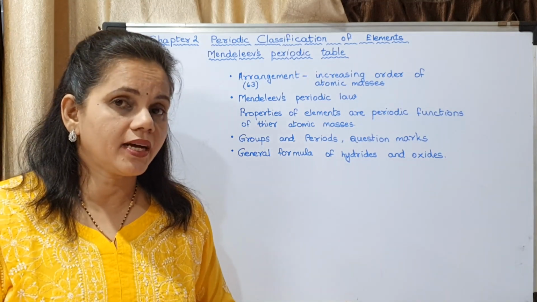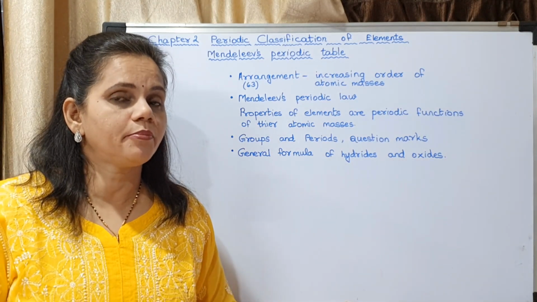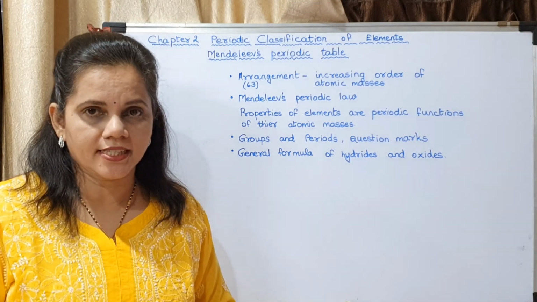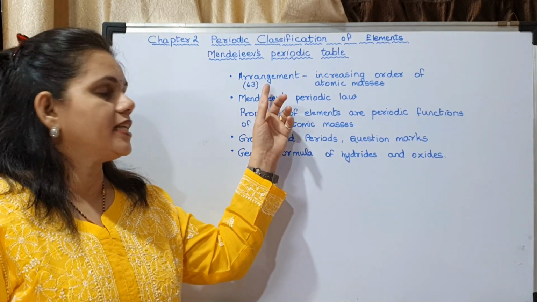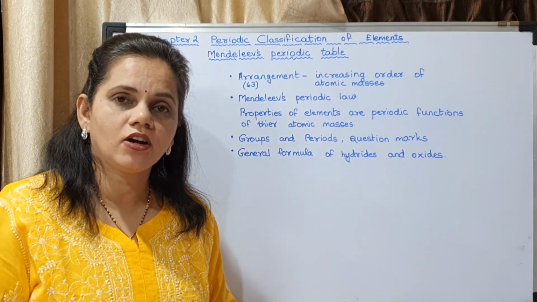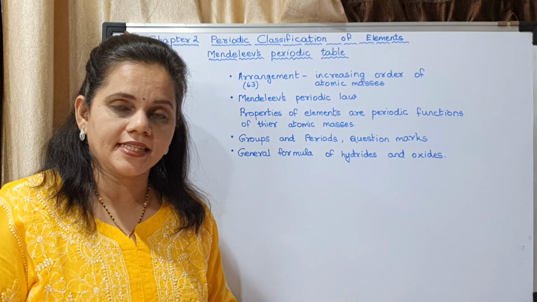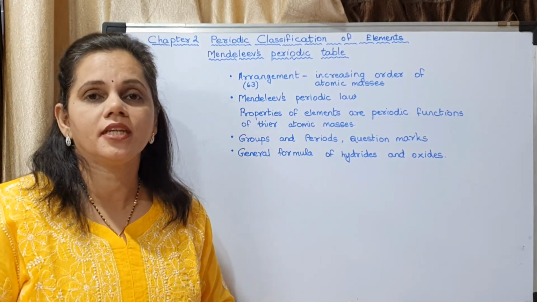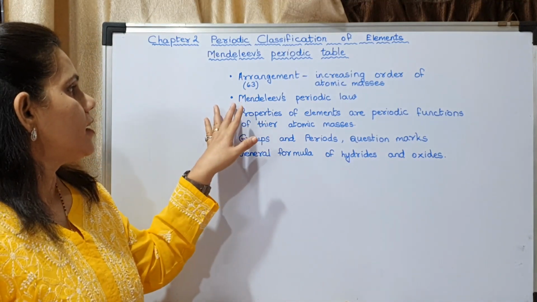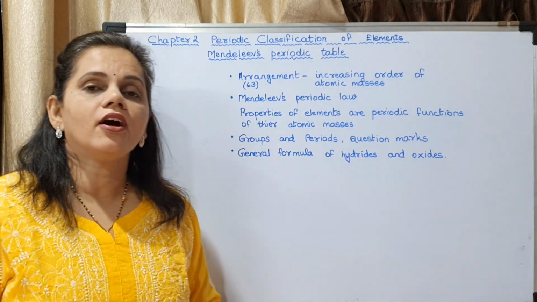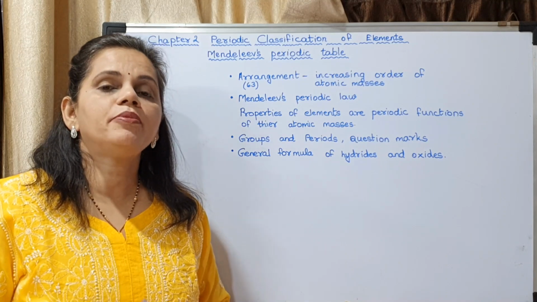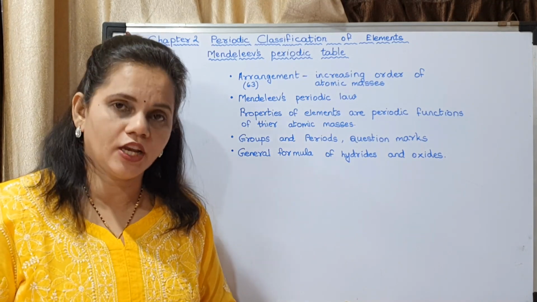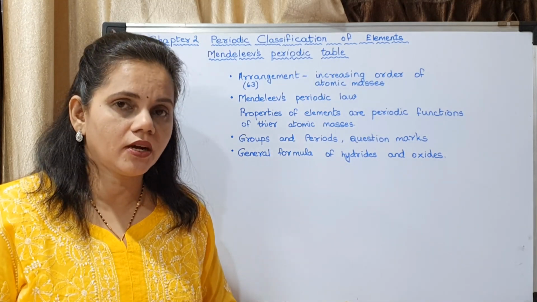What is atomic mass? It is the total number of protons and neutrons present in the nucleus. So Mendeleev arranged the elements in the increasing order of atomic masses. His table is a very much accepted table till today also. Now, based on the study of the elements, he put forward a law which is called Mendeleev's periodic law. What is Mendeleev's periodic law?